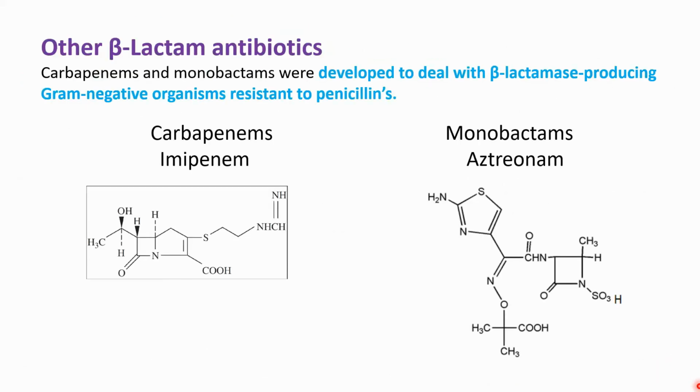Here on the screen, you can see other beta-lactam antibiotics like carbapenems and monobactams. They are developed to deal with beta-lactamase producing gram-negative organisms resistant to penicillin derivatives. So here you can see the carbapenems and the monobactam. Examples are imipenem and for monobactam azithromycin. So these are the drugs which are now present in the market to deal with the beta-lactamase enzyme which is produced by the gram-negative bacteria.